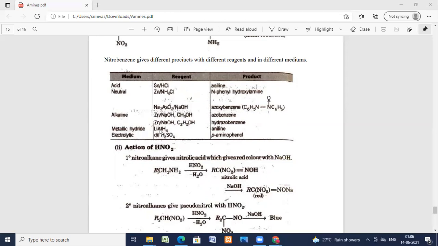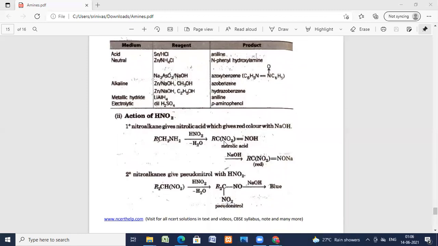And with a metallic hydride, nitrobenzene on reaction with lithium aluminum hydride forms aniline. If you do electrolytic reduction in dilute H2SO4, para-aminophenol is formed. So these are the different mediums and different products formed by nitrobenzene.